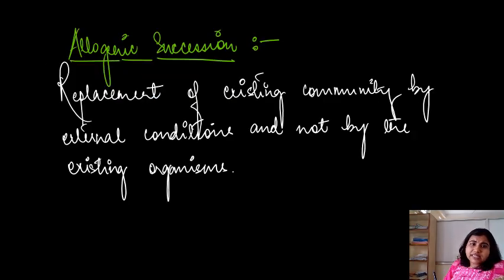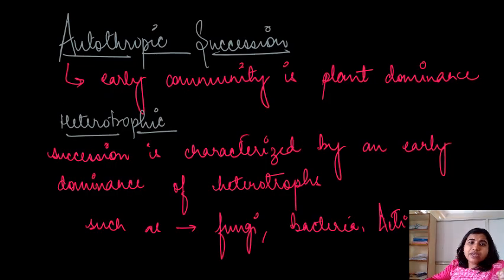Coming to allelogenic succession, again it is replacement of the existing community by external conditions. See this, by external conditions. So that is what we call allelogenic succession. Coming to autotrophic and heterotrophic, we all know autotrophic is plant, heterotrophic is other organisms: fungi, bacteria, actinomycetes. So here autotrophic succession stands for the plants which synthesize their own food.